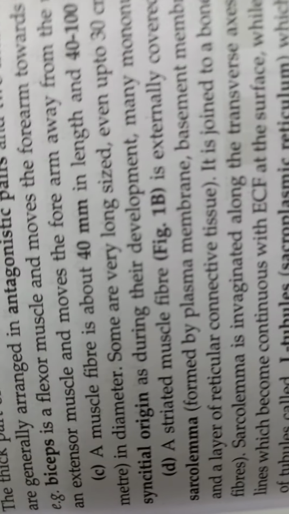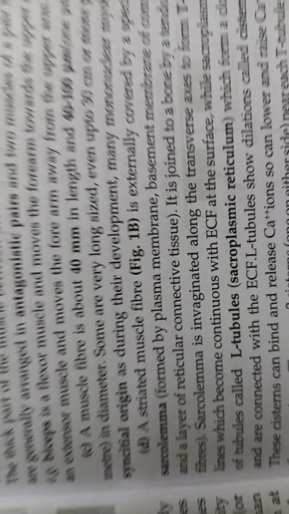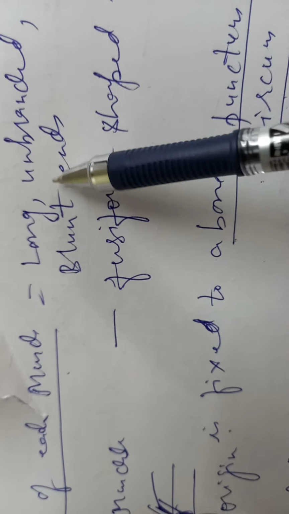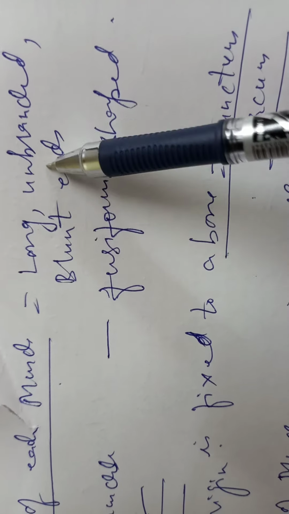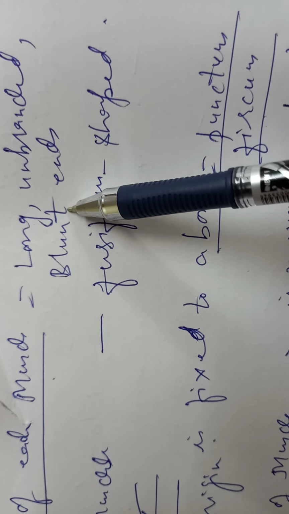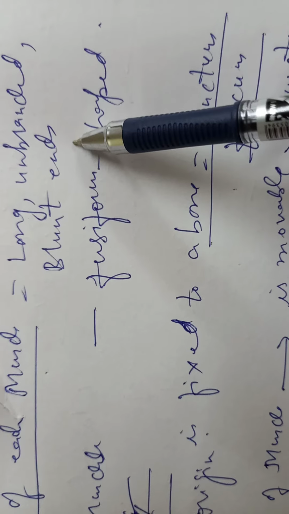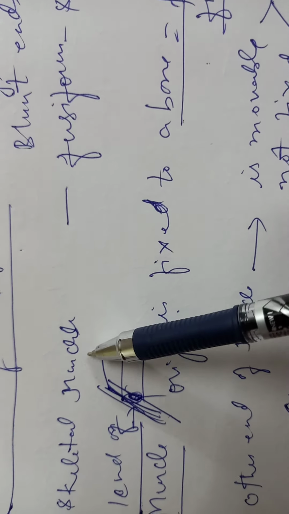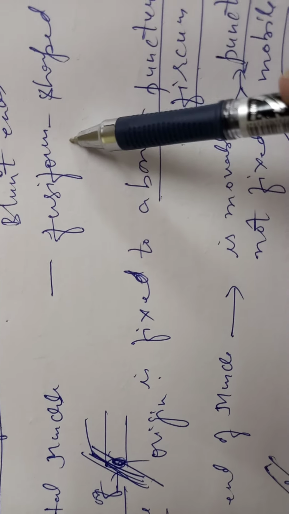I'll go into a little detail here, and I'll show you in the notes which I have made for you. Now, the structure of each muscle fiber: it is long, as I showed you. It is unbranched, it has blunt ends and is cylindrical. I have just shown you this one striated muscle fiber. It has blunt ends, cylindrical, and such a shape is called fusiform shaped. So they are fusiform shaped.